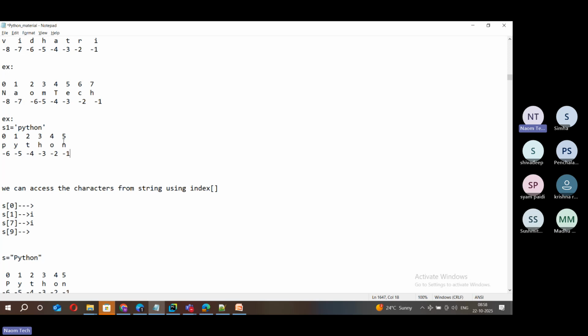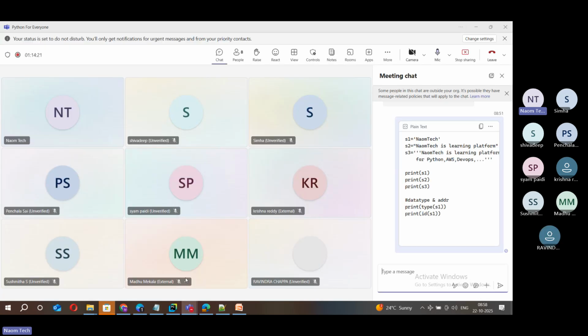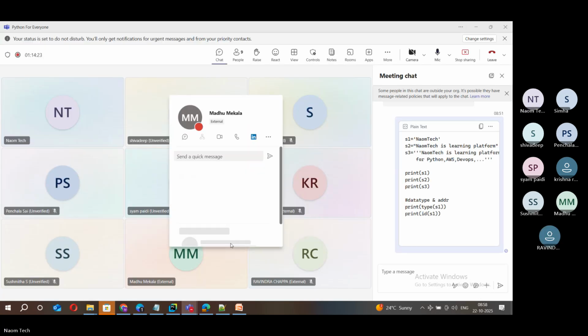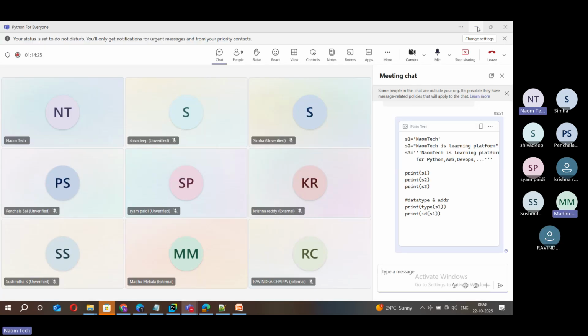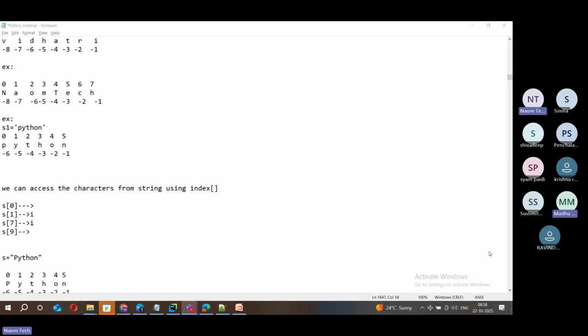Correct. So yes, Madhu, if it is... I'm not seeing who is Madhu, or Sushmita? It's my hand, but I interrupted, sorry. Yeah, it's fine. You are allowed to ask questions. You can happily interrupt, no problem.